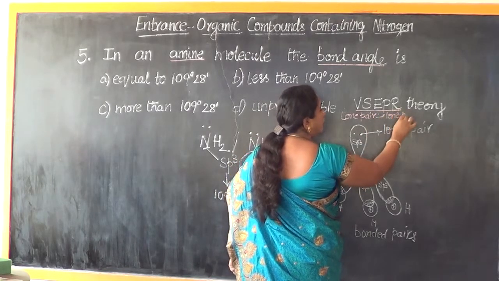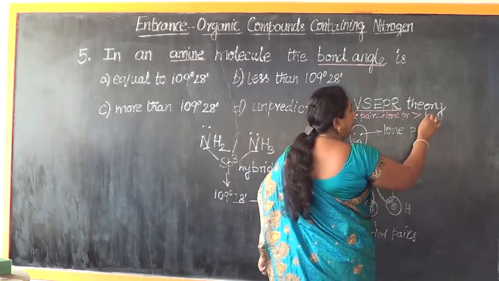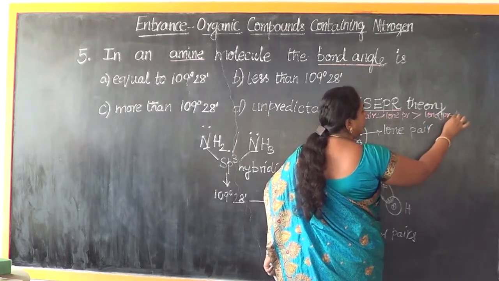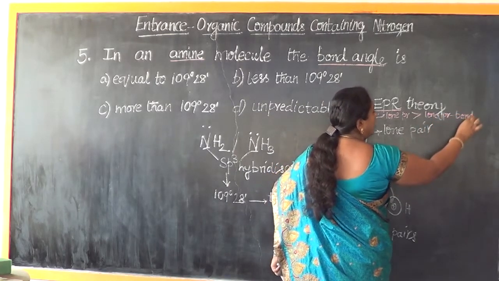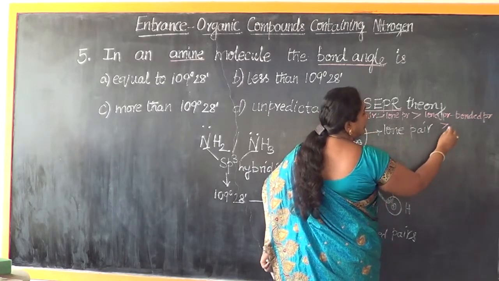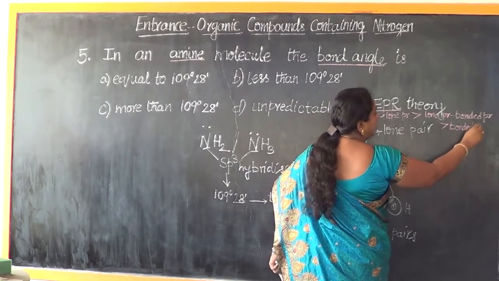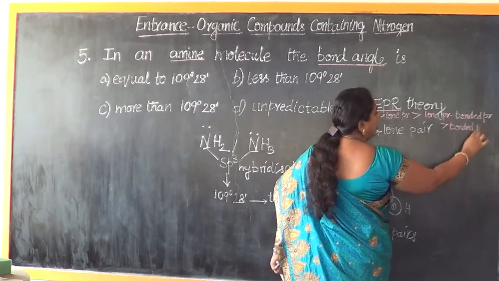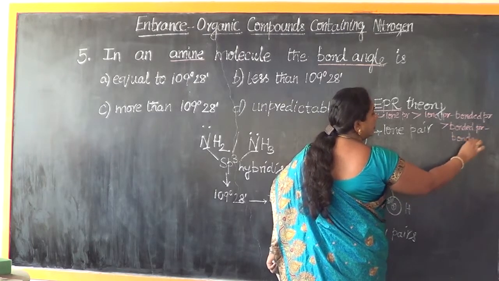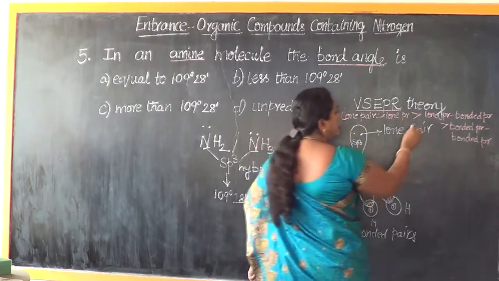So lone pair-lone pair repulsion is greater than lone pair-bonded pair repulsion, and this is much greater than the repulsive force acting between the bonded pair and the bonded pair.